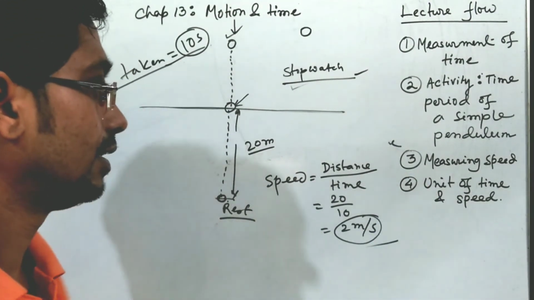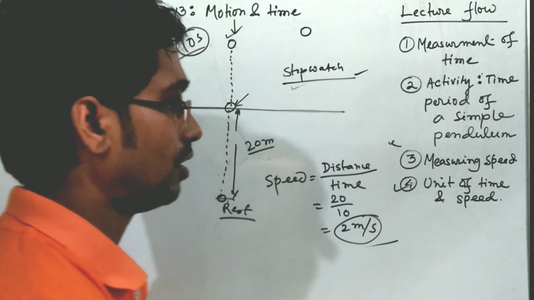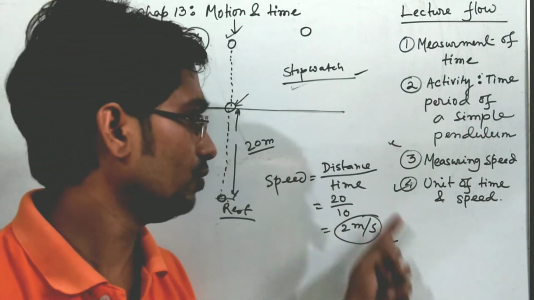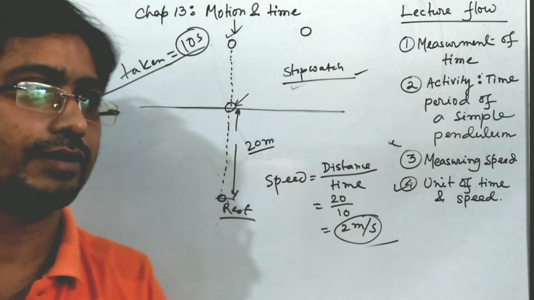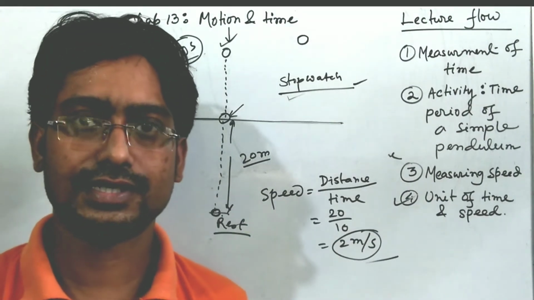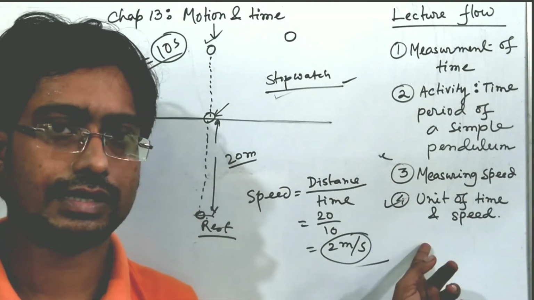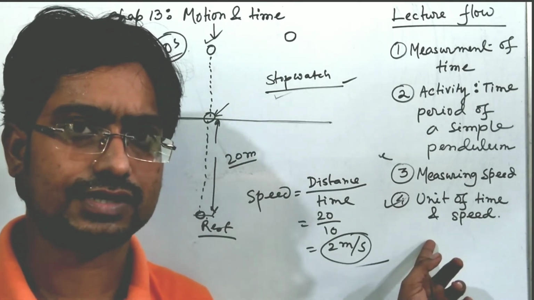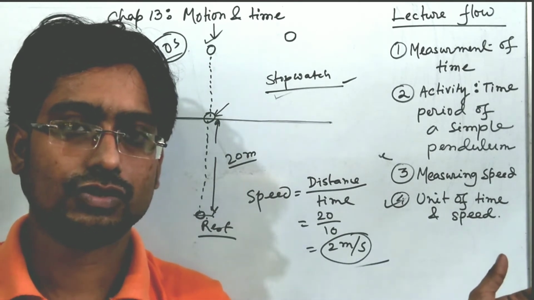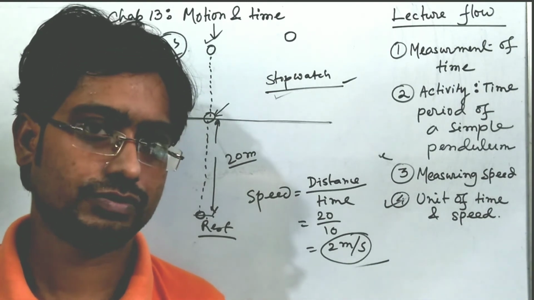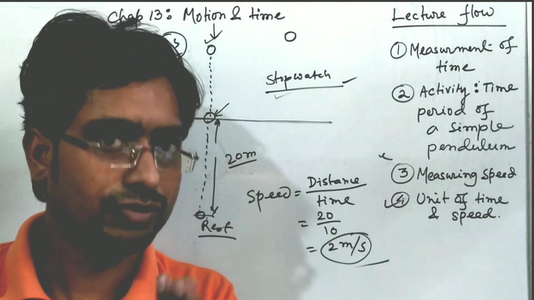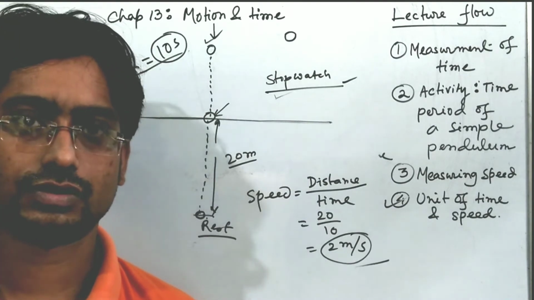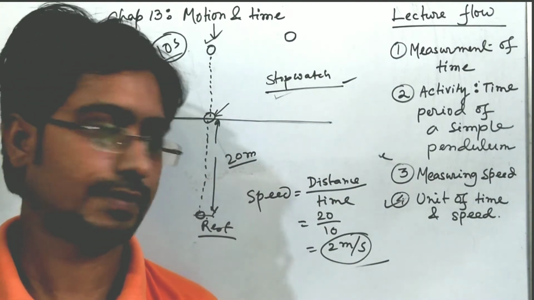Now finally the fourth point, that is unit of time and speed. You know, unit of time. Our age is measured in years. If we measure our age in minutes or seconds, that will be a huge number. So what will be convenient to you? That type of unit you have to choose. It depends on the factors.